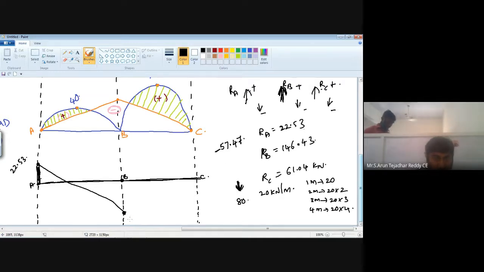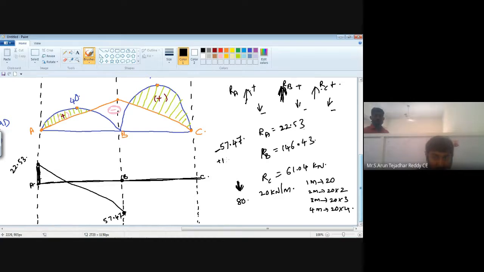Now, already we got here 57.47. So minus 57.47, and our RB is plus 146.43.